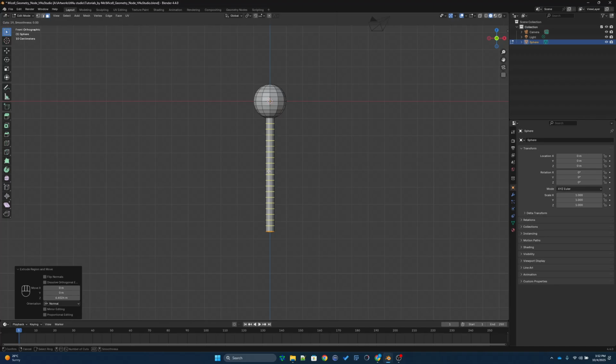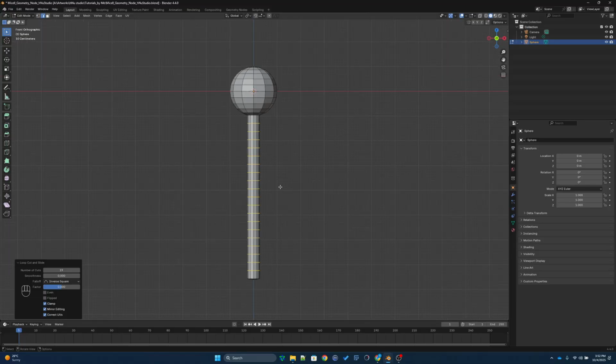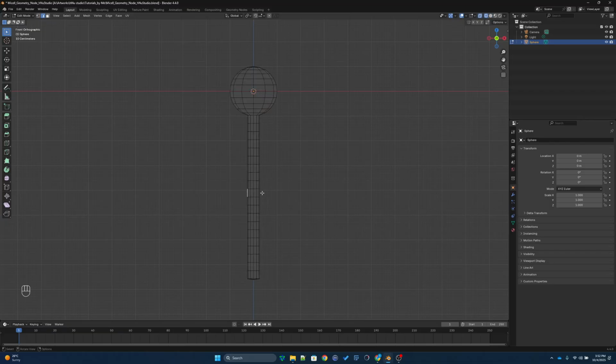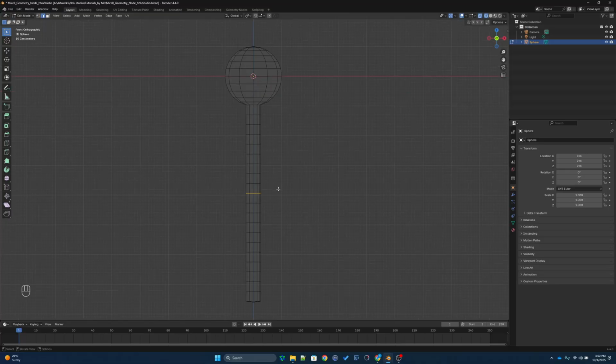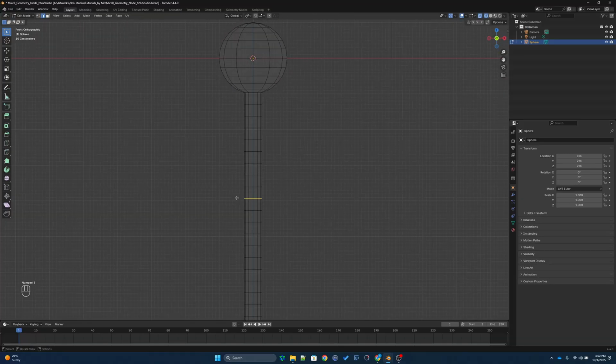I will go with something like this and click again to snap it. Then I am going to go to wireframe mode, and select this edge. Make sure you select all the ring.